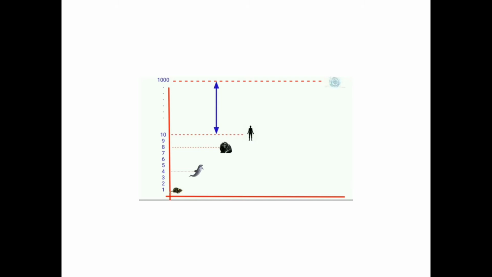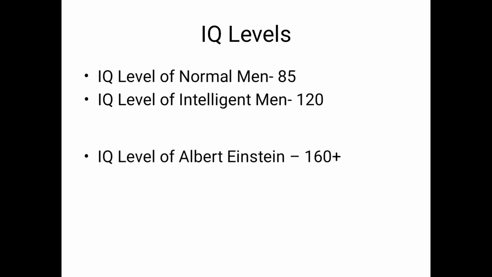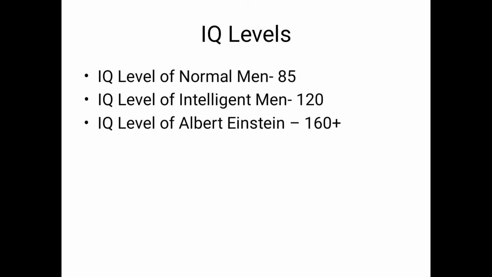Okay, now we will discuss the IQ levels. The IQ level of a normal man is 85. The IQ level of an intelligent man is 120. The IQ level of Albert Einstein is 160 plus, but the IQ level of artificial intelligence is 12,952. So regarding IQ levels also, the artificial intelligence IQ level compared to man is very, very high.